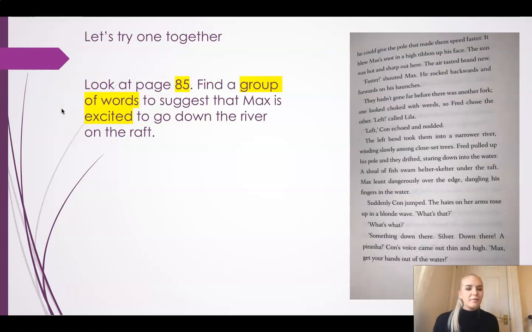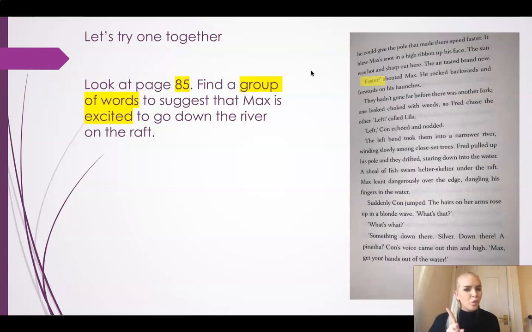Now what I'm going to do first, I am going to read page 85 and find where maybe Max is speaking, because we know it's all about Max. It's not about Lila, Fred or Con, it's all about Max. So we can start reading it until we find something that Max has said, speaking too fast. And I can see here that on the first part of page 85, Max shouts the word faster. Now this could mean that he's excited and he wants to go faster, or it could mean that he's saying faster in a form of a question, but it doesn't have a question mark at the end of that, it has an exclamation mark. And we know that when we use an exclamation, it's often that we are excited.